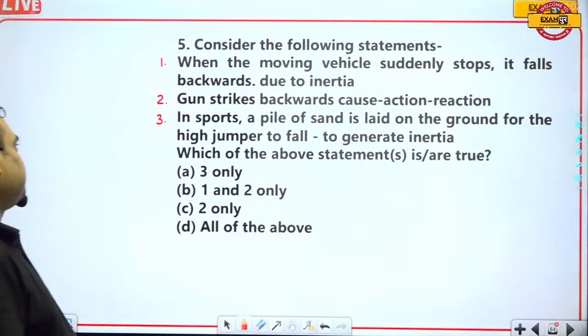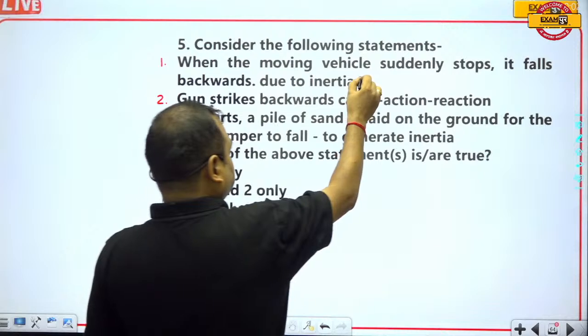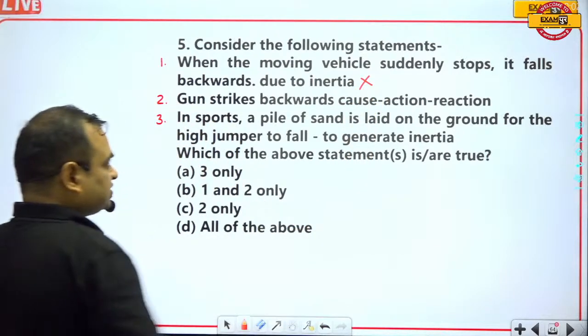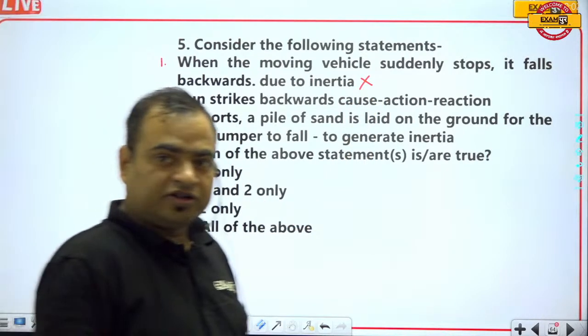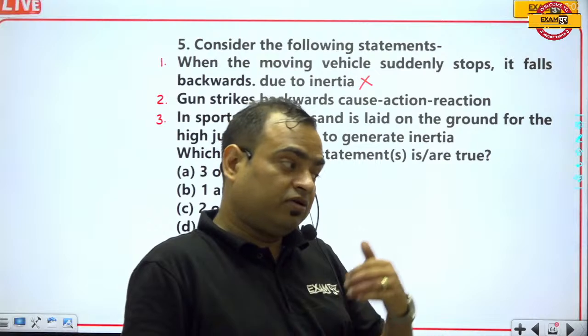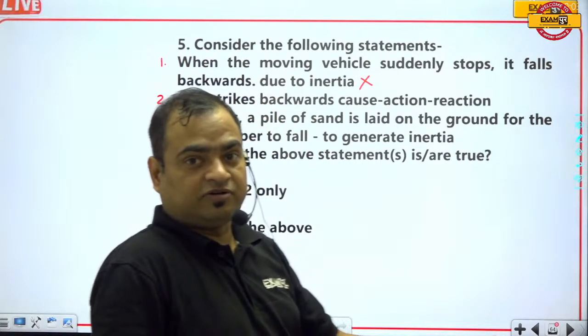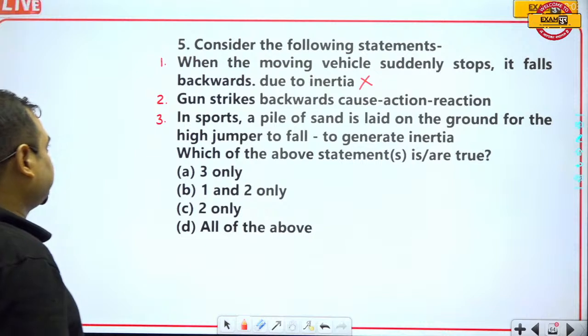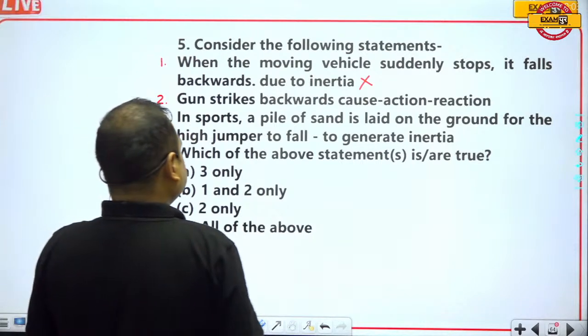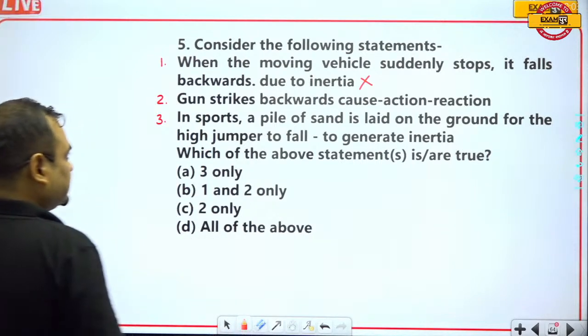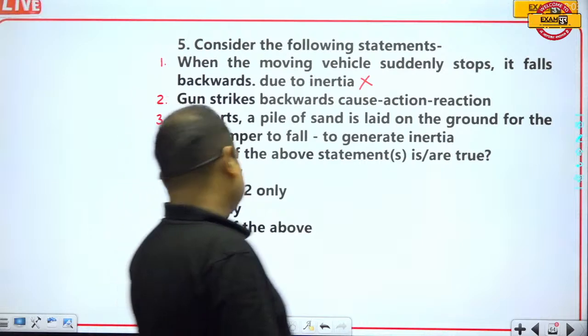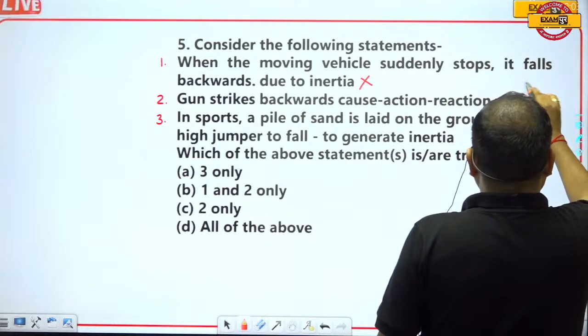Now what we will have to do: when the moving vehicle suddenly stops, it falls backward due to inertia. This is incorrect. Actually, when the brakes are applied suddenly, then the body will fall in the forward direction, the same direction in which the vehicle was moving. Gun strikes backwards, cause action reaction. Yes, this one is the correct answer.